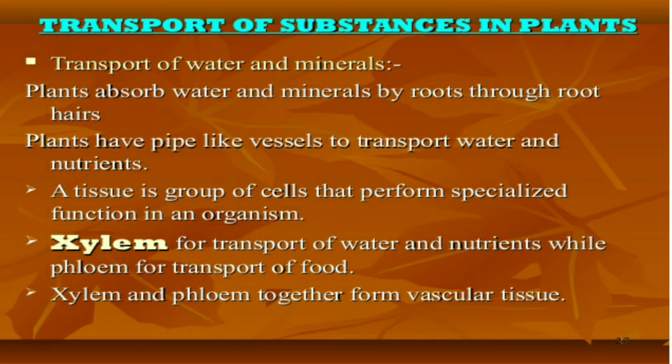Plants absorb water and minerals by roots. Along with water, minerals are already present in the soil, so minerals are also absorbed by the root through root hairs. A root has branches, understood? You learned about fibrous root, tap root and all. These roots have small hair-like structures called root hairs. It is these root hairs that absorb the water from the soil.